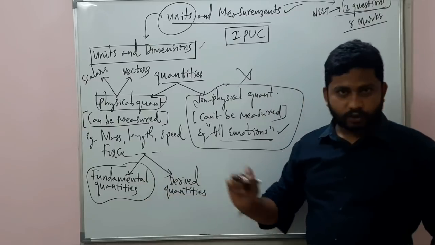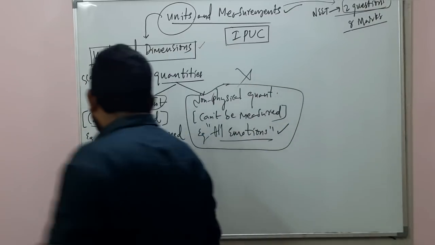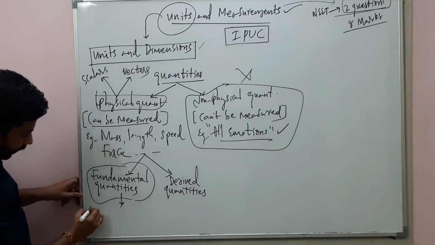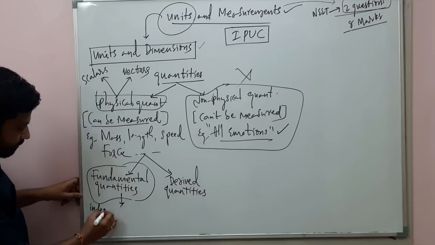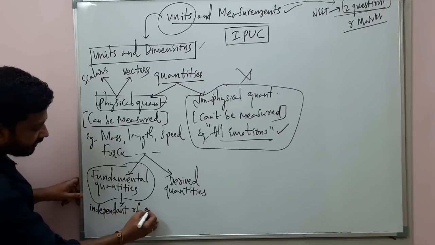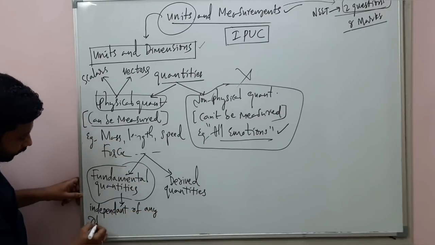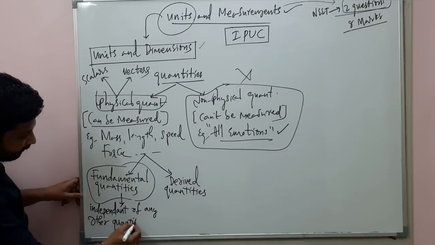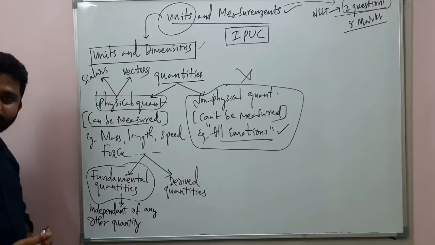Fundamental quantities are the quantities which are independent. Look here. These quantities must be independent of any other quantity in nature. Those are the quantities called fundamental quantities.